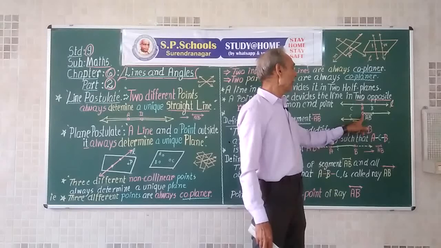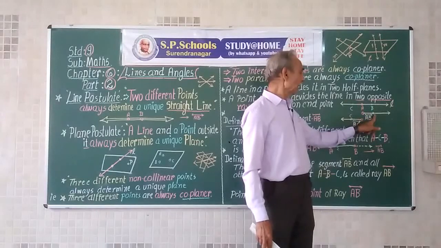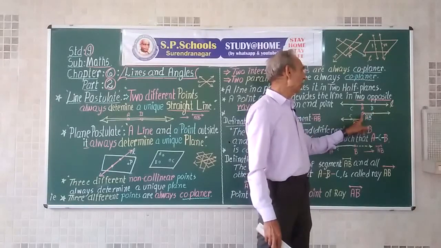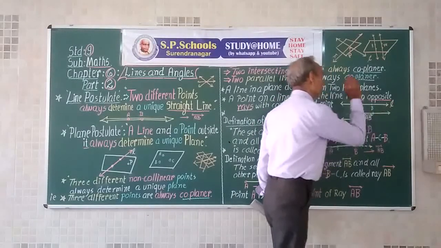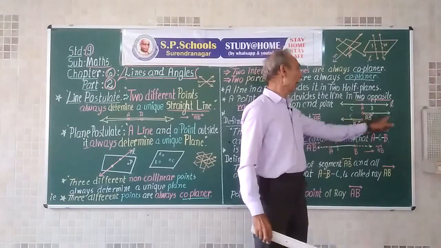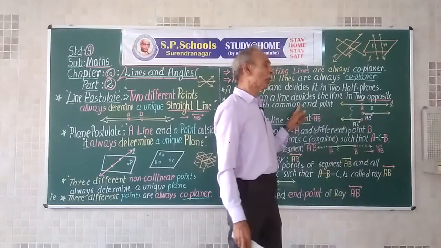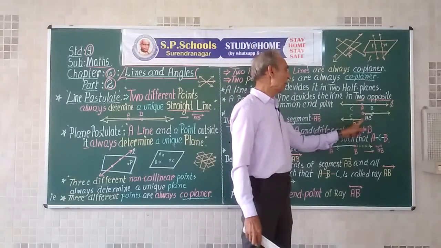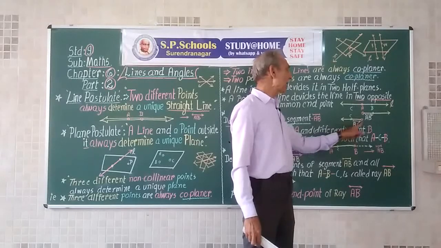So this is called the endpoint of the ray, and suppose there is another point B on it. So this is called ray AB. We put an arrow mark here at the end. Now A is the endpoint of ray AB. Similarly, there is point C on the opposite ray. It has also the same endpoint. So we can write ray AC.